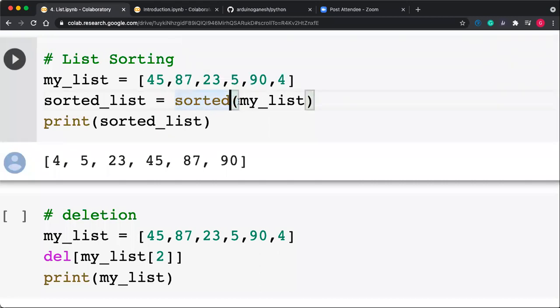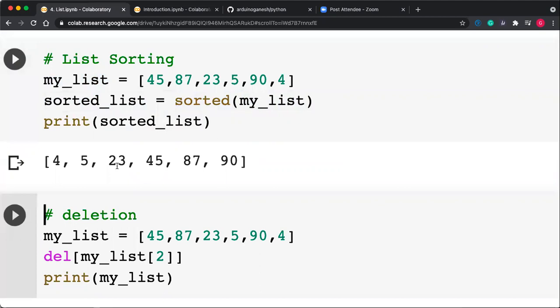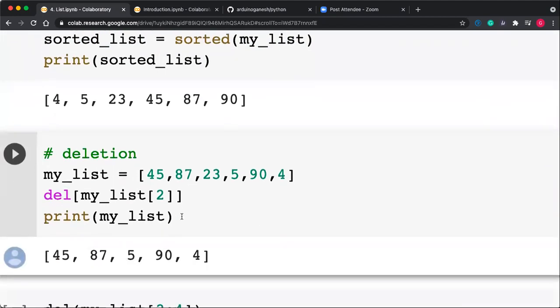The input is my_list, and it returns the sorted list. Actually, my_list is not changed here. My list is unchanged, but the sorted function will sort the list and return the sorted list: 4, 5, 23, 45, 87, and 90. Getting this?